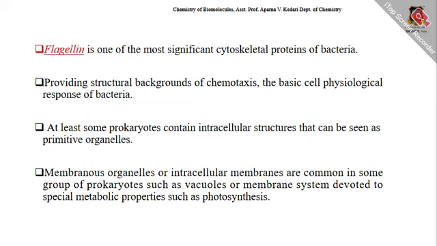Flagellin is one of the most significant cytoskeleton proteins of bacteria, providing the structural background of chemotaxis, the basic cell physiological response of bacteria. At least some prokaryotes contain intracellular structures that can be seen as primitive organelles.